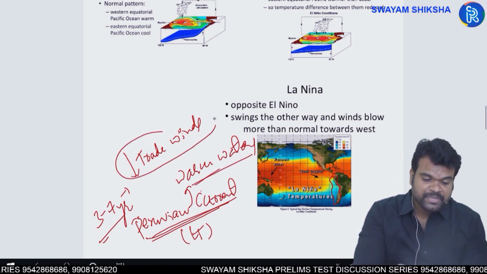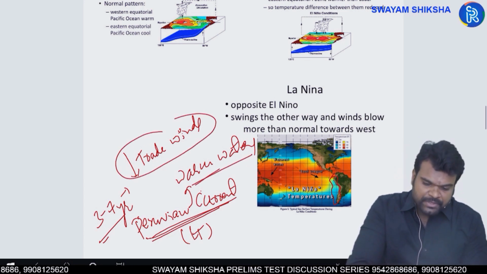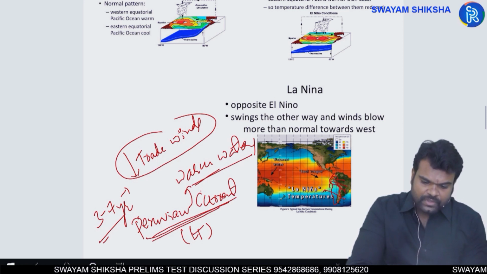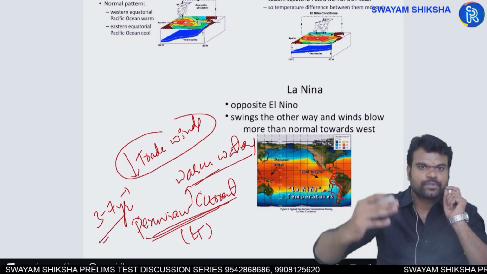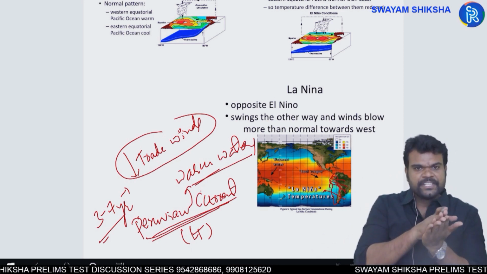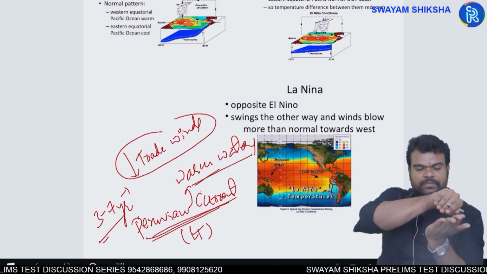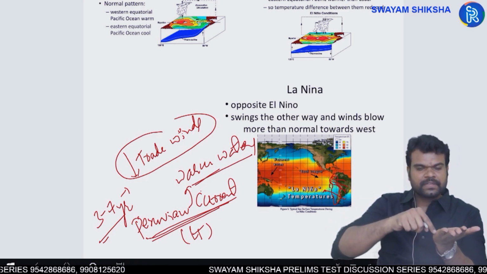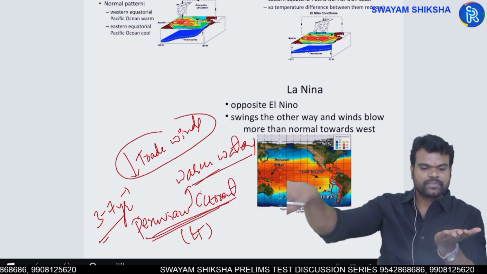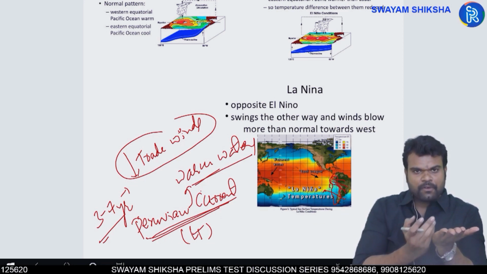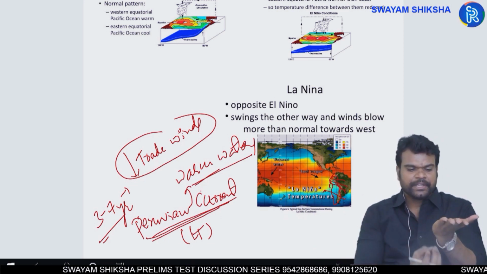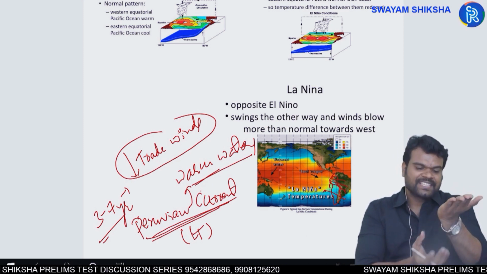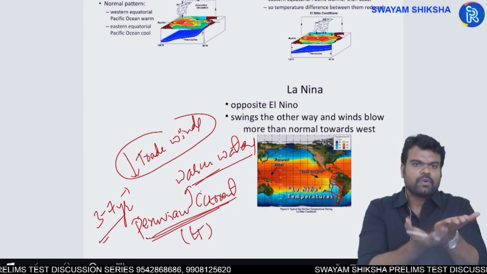This is happening because of trade winds. Why? Because these trade winds act as offshore winds. They are moving away from the shore of South America. So when wind is moving away from the shore of some continent or region, it will drag the waters from the coast of this area to the other side. So when the upper warm water is being dragged, in order to fulfill that vacuum, cold water will be coming upwards. We call it upwelling of cold water from below.